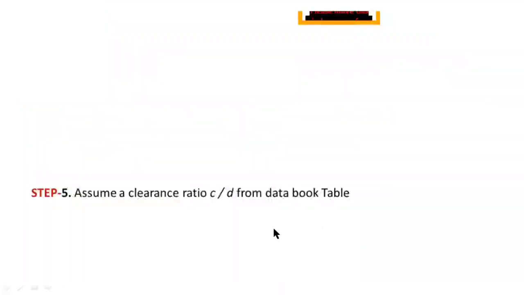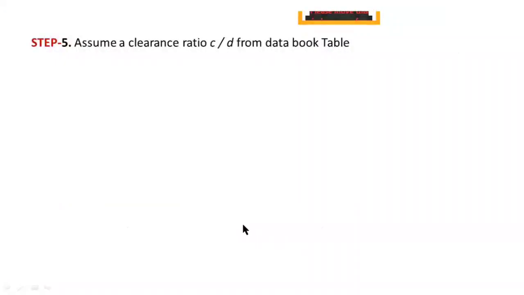Now in fifth step, you have to consider a clearance ratio. Clearance ratio, that means C by D, from data handbook. C is the diametral clearance. C is the symbol for diametral clearance.